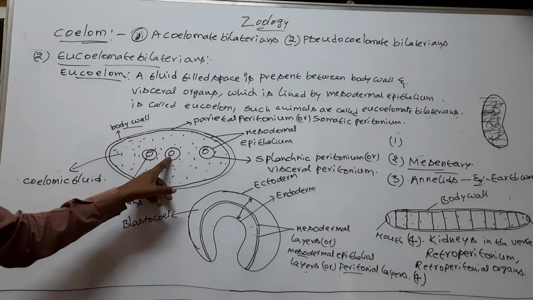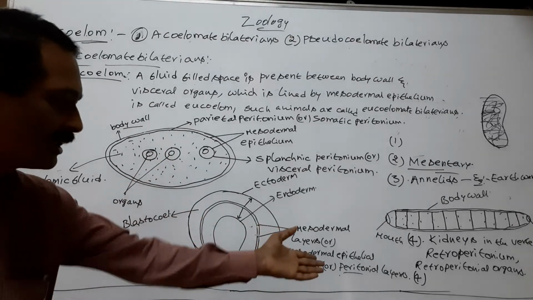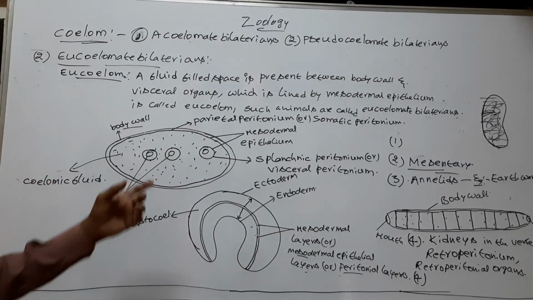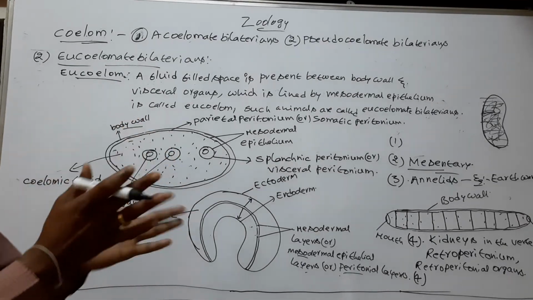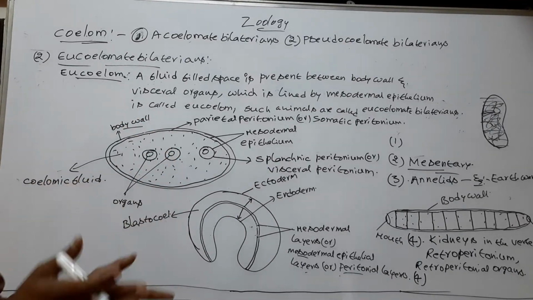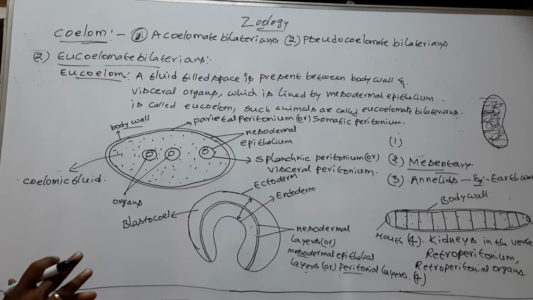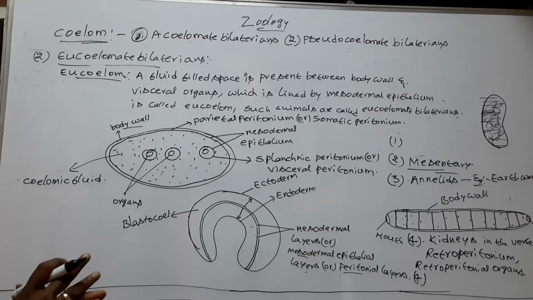Visceral organs are covered by mesodermal layers, so the mesodermal layers produce muscles in the walls of the organs. The wall of the alimentary canal is muscular.